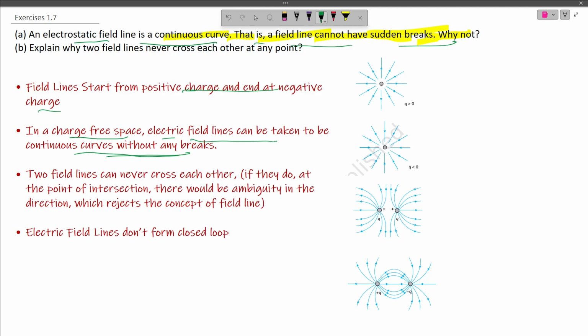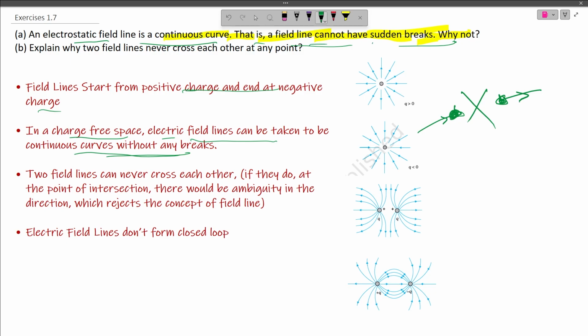That is, there is no space where we can assume there was a field line, then a gap, and the field line continuing again. This is not practically or physically possible because charges cannot disappear. The force on a charge cannot disappear over here and reappear over there. So a break in the field would imply an undefined or infinite electric field, which is physically impossible. That is the reason why electric field lines are continuous curves without any breaks.